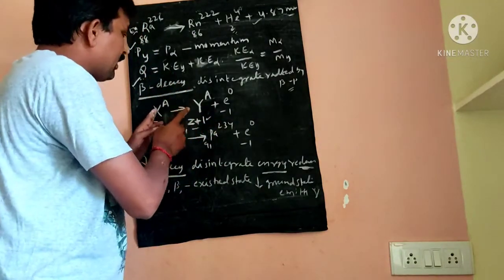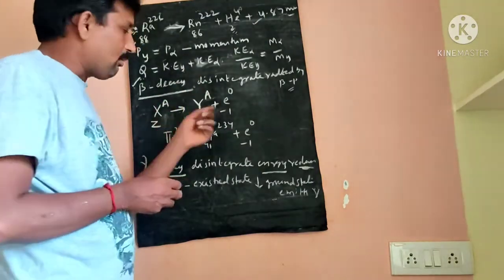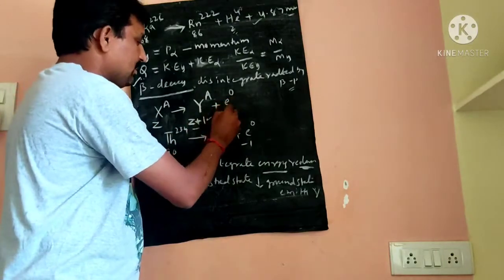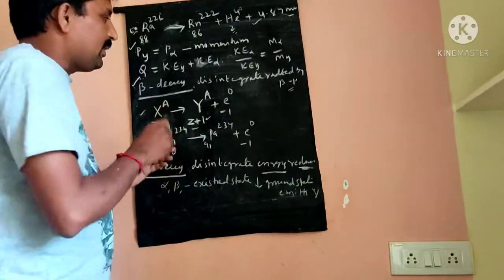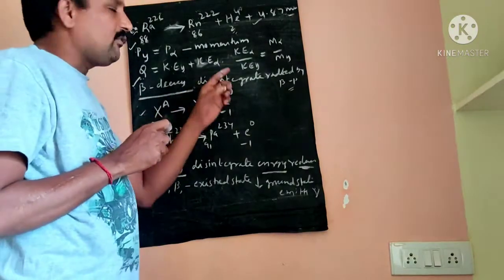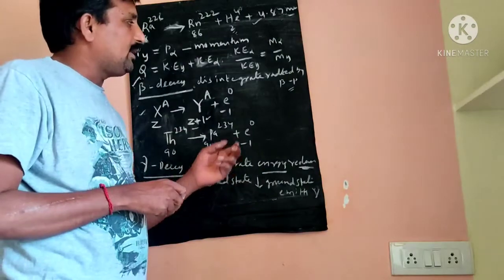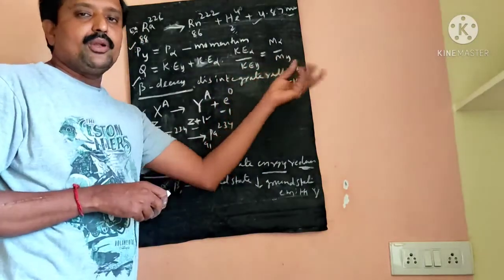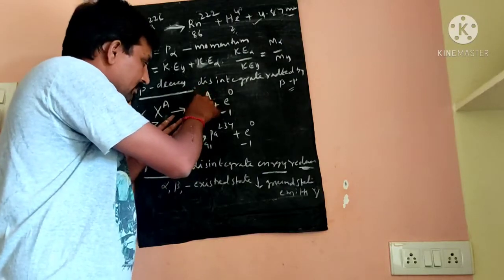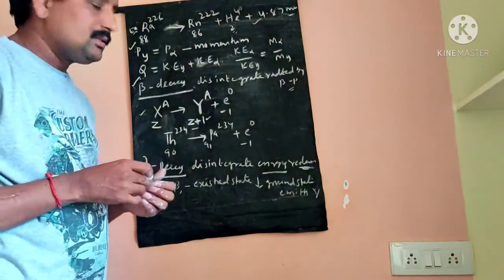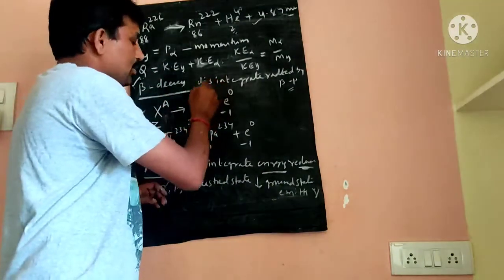The beta particle is an electron, written as electron minus 1, 0. So in the daughter nucleus the atomic number increases by 1 unit but the mass number cannot change.